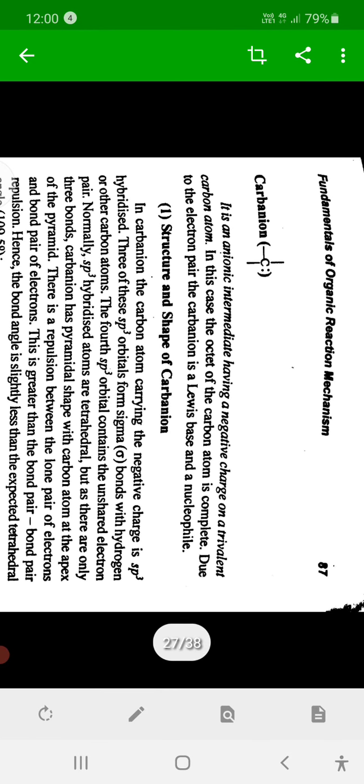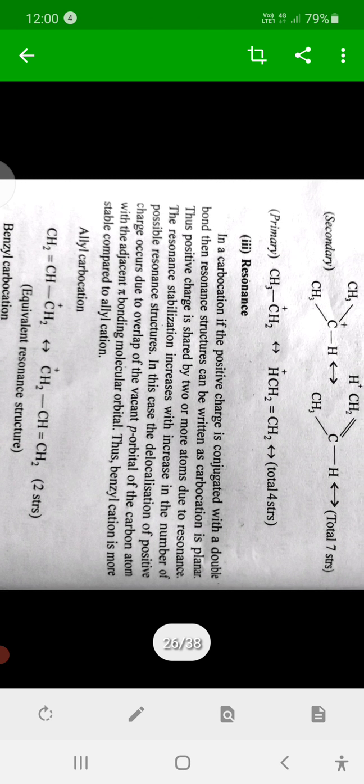Thus here, remember these factors. Which factors are responsible for stability of the carbocation, carbonium ion? First is inductive effect, that is plus I effect. Groups having plus I effect stabilize the carbocation. Then second, plus R effect.